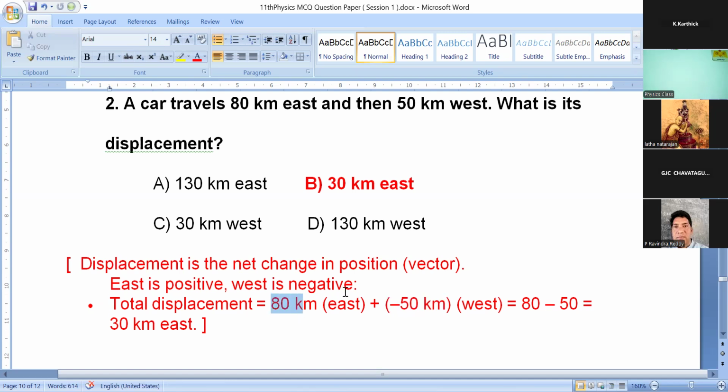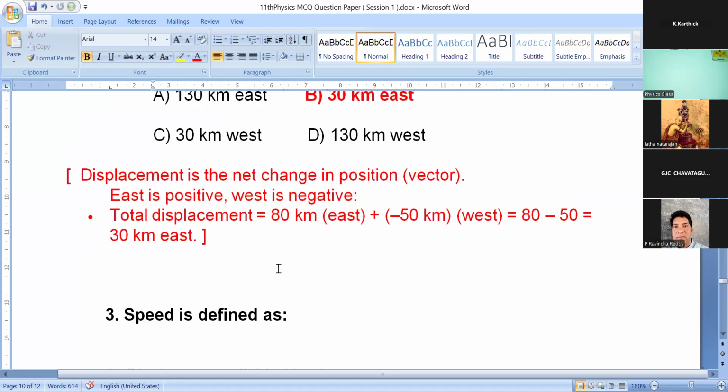So 80 minus 50, 30 kilometer east, because the car travels in the east direction. So option B is correct. Suppose if you write 30 kilometer west, it is wrong. East is the correct answer.